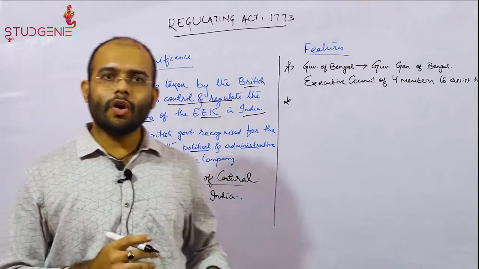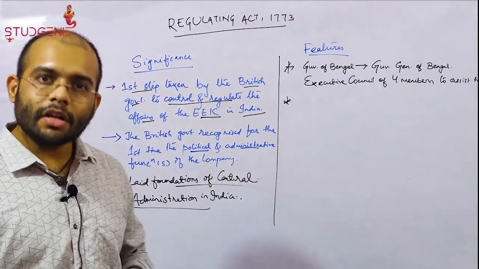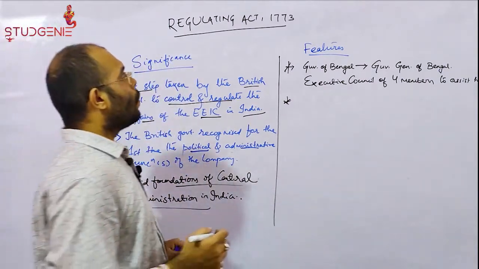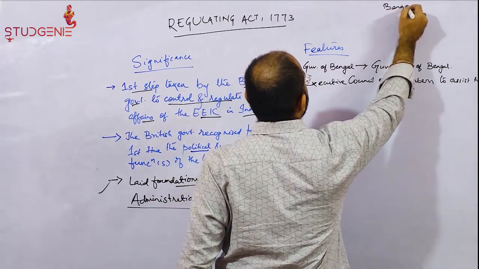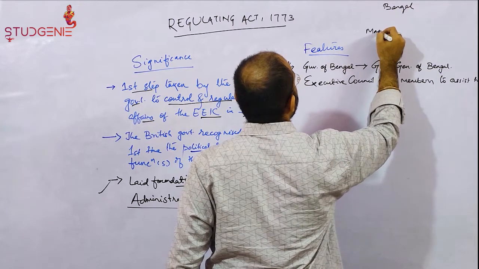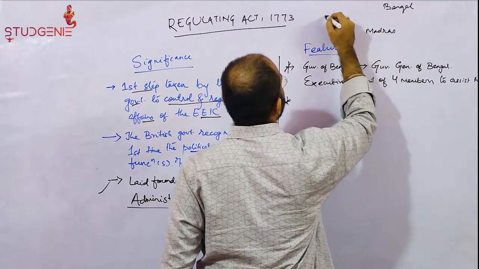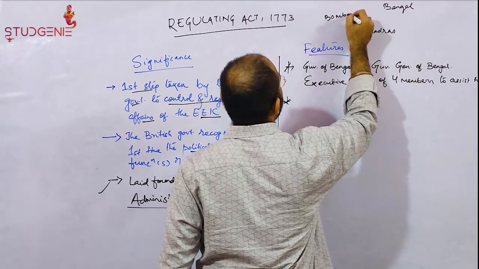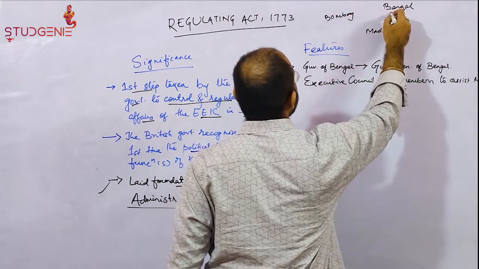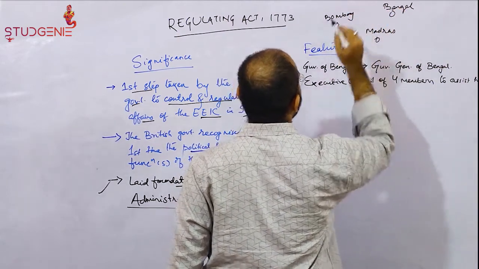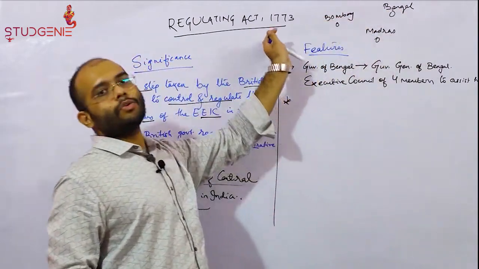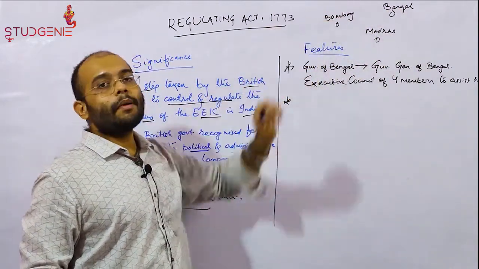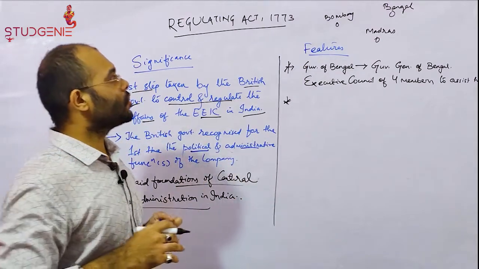Previously, 3 British strongholds were present, with British governors in India, one at Bengal, another at Madras, and the third at Bombay. In these 3 places, the British governors were present. All the 3 governors prior to this act were independent from each other.